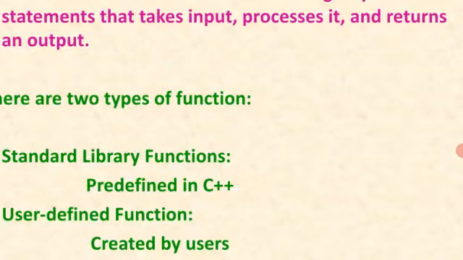These are predefined functions in C++, meaning they are already present as a part of the C++ software. We have to take them from the C++ library and perform our task. Whatever problem we want to solve, the function is available. We have to just solve that problem.